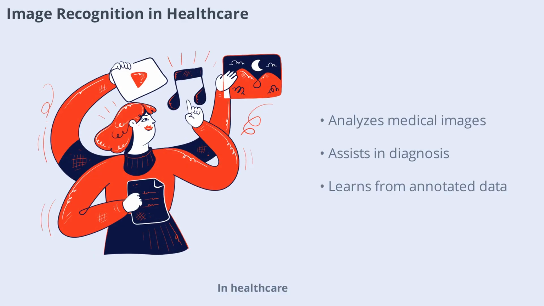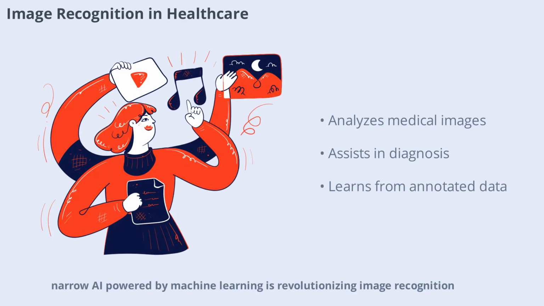In healthcare, narrow AI powered by machine learning is revolutionizing image recognition. Algorithms can analyze medical images such as X-rays or MRIs to detect diseases and abnormalities with high accuracy. By learning from thousands of annotated images, these systems assist doctors in making faster and more accurate diagnoses. Machine learning is helping to improve patient outcomes and streamline healthcare processes.